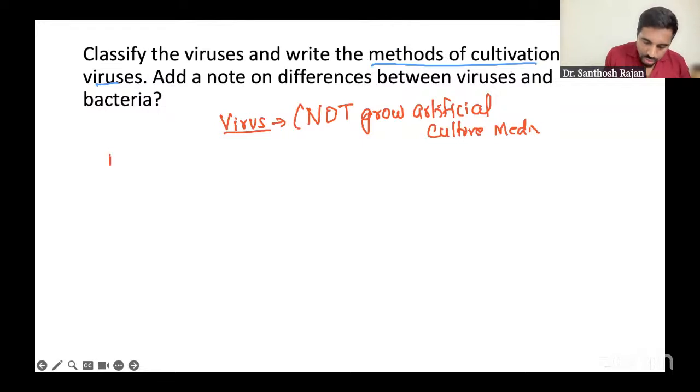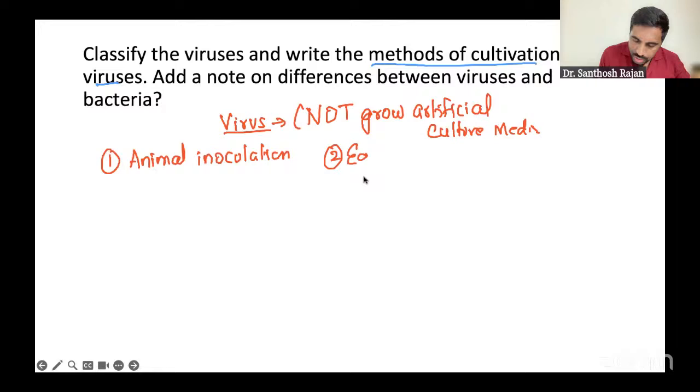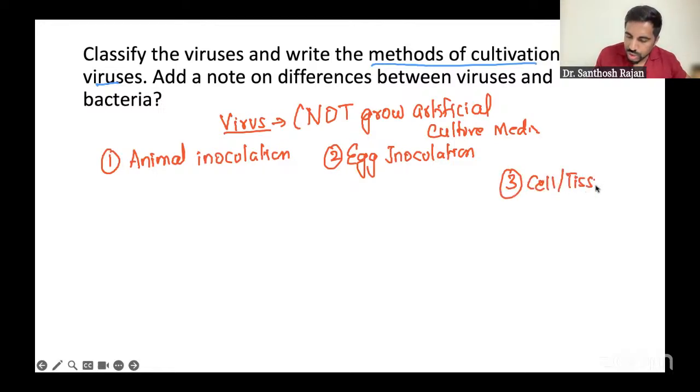Viruses grow in, number one, animal inoculation, number two, egg inoculation, and third one is cell culture, cell or tissue culture. These are the three ways to grow. So when we talk about animal inoculation, first one, very simple.